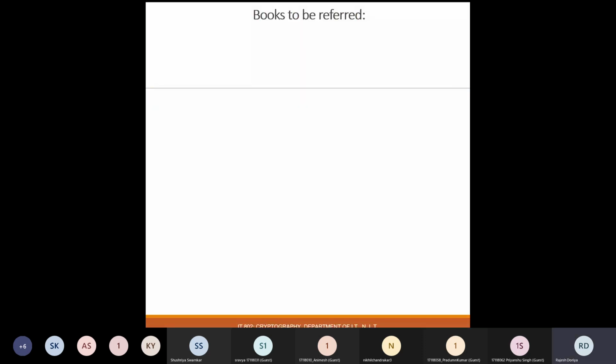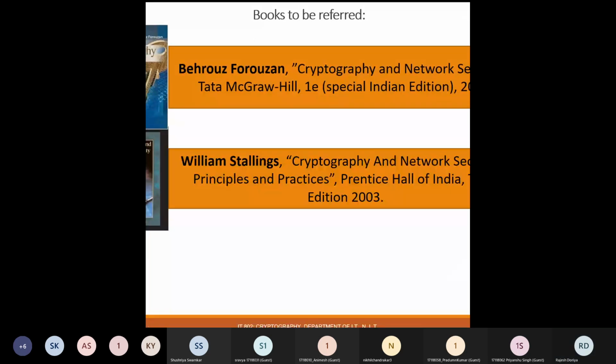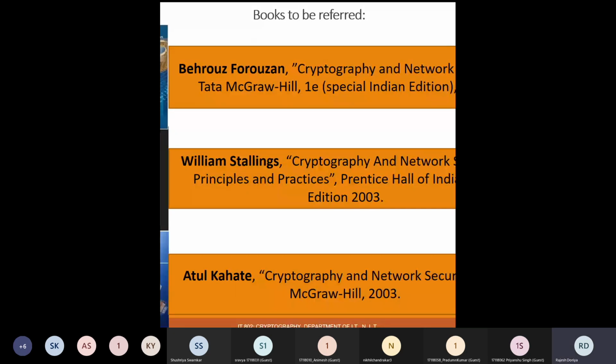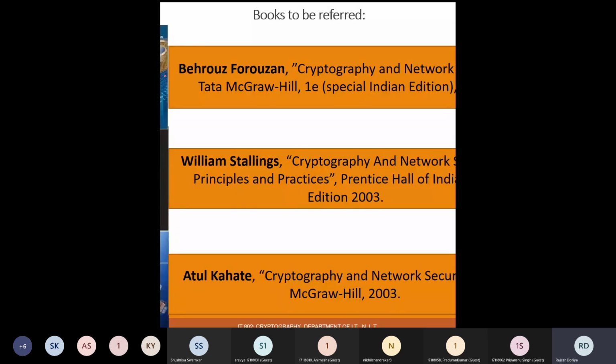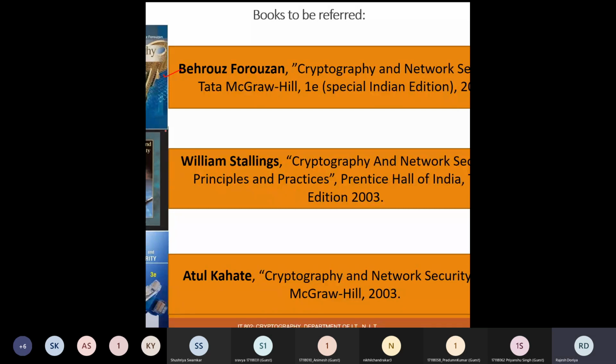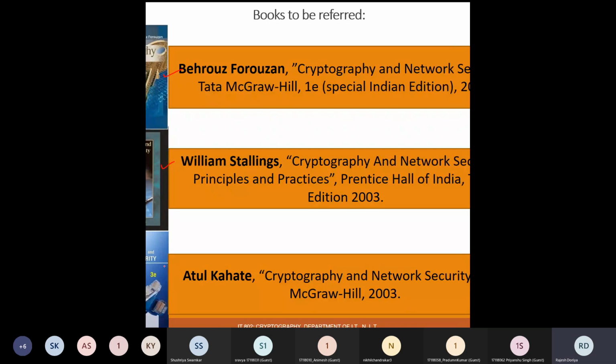Now, the books which you can refer for this particular subject, these are the 3 books which are very widely used. So I would prefer, if you want to refer to some books, then you can go with the first one, Forouzan. And then for some extended materials, you can also go with William Stallings for cryptography and network security. Okay, for extra stuff, you can also go for Atul Kahate. So these are the books which you can refer for the subject.